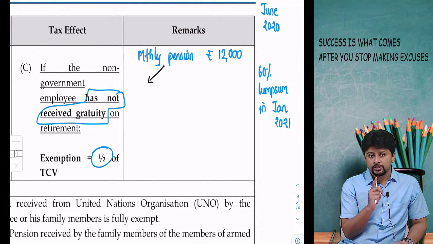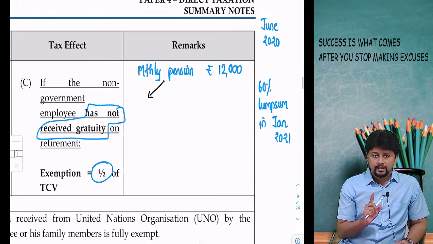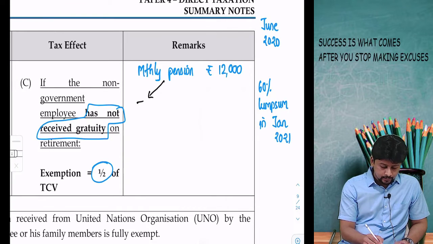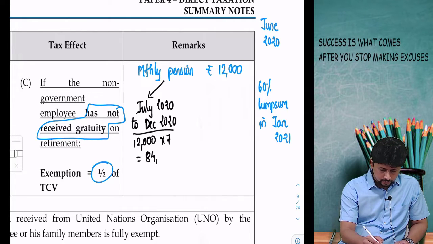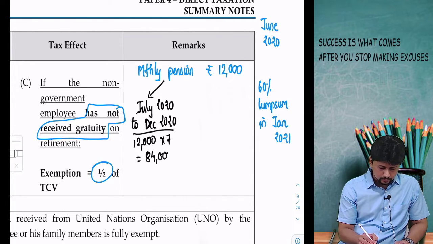So now when I do my calculations, I have to take care, number one, pension will not be there for 12 months, pension will start after retirement. My employee has retired in the month of June. So from July pension will begin. July 2020 to December 2020, he would get 12,000 rupees per month for, sorry, 6 months. So this will be 72,000.